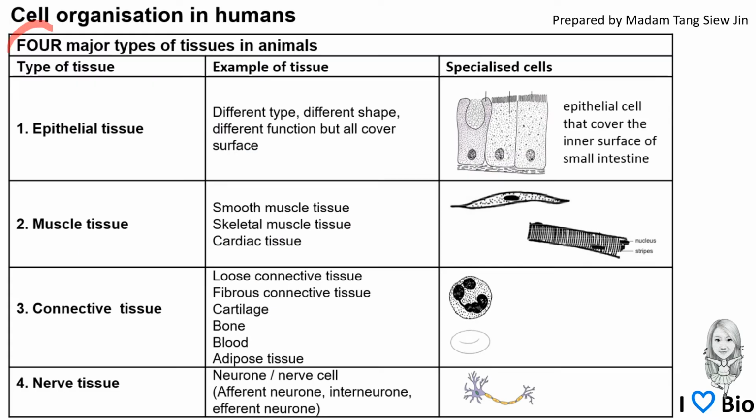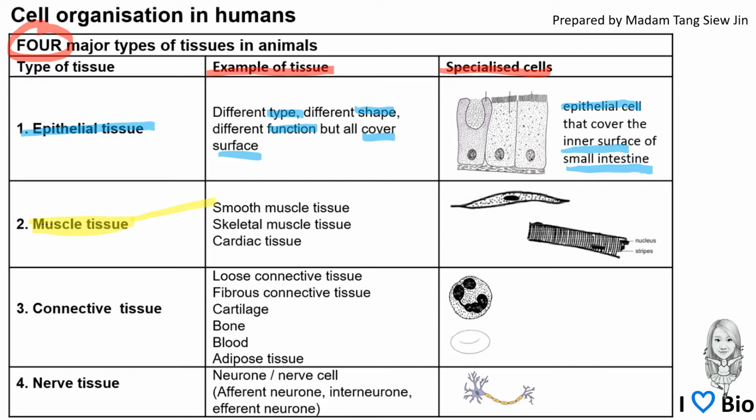After memorizing the 4 different animal tissues, we should be able to identify examples of the tissue and the specialized cell. For epithelial tissue, there are different heights and shapes with different functions, but all of them cover the body surface, either inner surface or outer surface. One example of a specialized cell here is the epithelial cell that covers the inner surface of the small intestine. Muscle tissue.